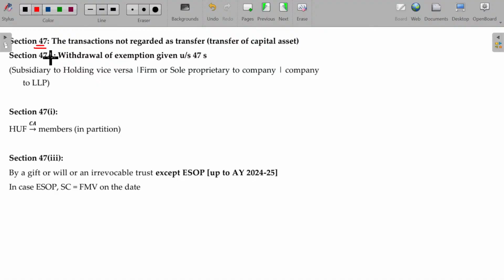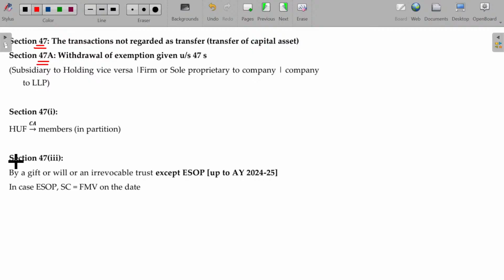Section 47 and Section 47A are both interlinked. Section 47 says some transactions are considered as not transfer. You don't need to levy capital gains tax on satisfaction of some conditions. Some conditions will also be listed in Section 47 itself. If those conditions are violated later on, then the exemption given earlier, that it is not considered as transfer and you don't need to pay the long-term capital gain, is withdrawn.